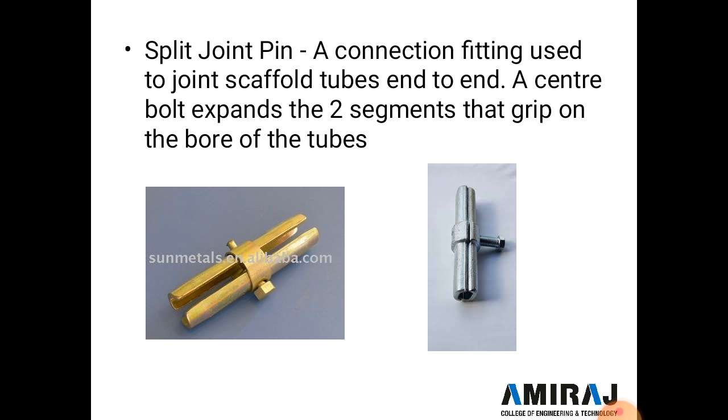If two pipes are joined with each other, this type of split joint pin is used, and it is a connection fitting used to join scaffold tube end to end, and a center bolt expands the two segments that grip on the bore of the tubes.